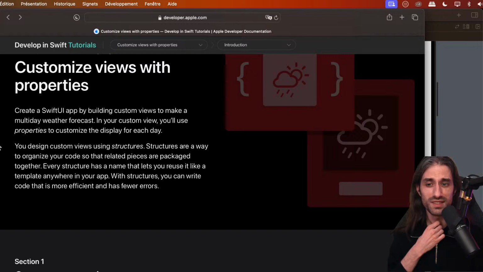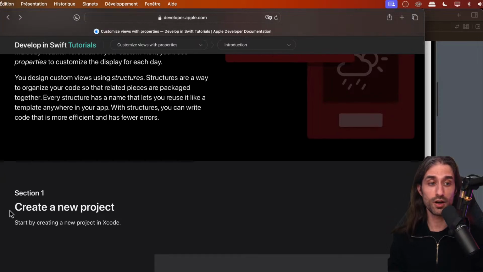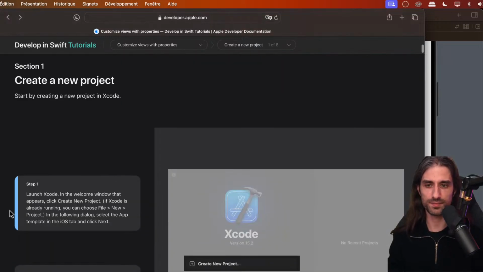So we're going to design custom views using structures. Structures are a way to organize your code so that related pieces of code are packaged together. Every structure has a name that lets you reuse it like a template anywhere in your app. Actually, we've already used structures before because Image is a structure, Text is a structure, even String is also a structure. With structures, you can write code that is more efficient and has fewer errors because you are building something once and then reusing it in several places. And so you only need to build it successfully once, and then it will be correct in every place that you use it if it was correct in the way you've built it.